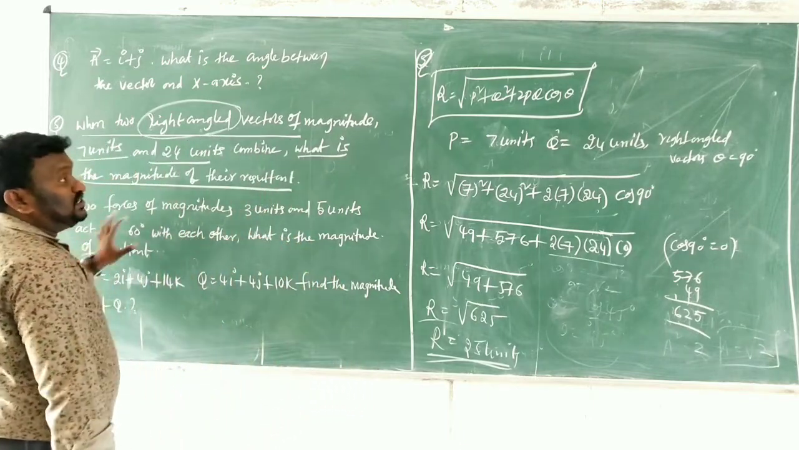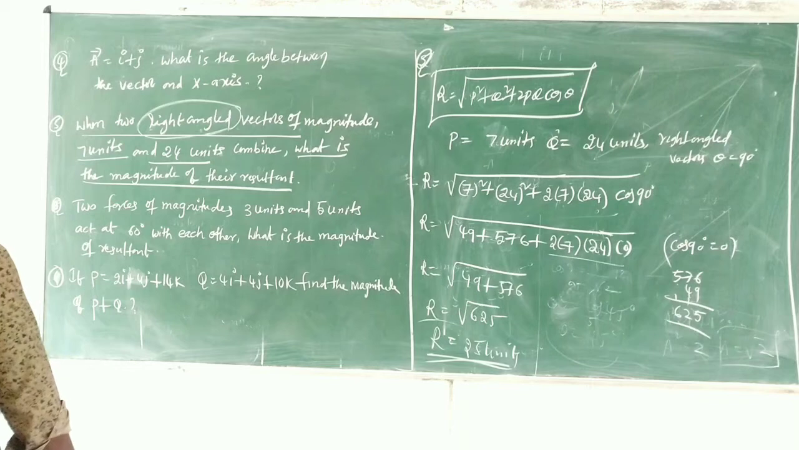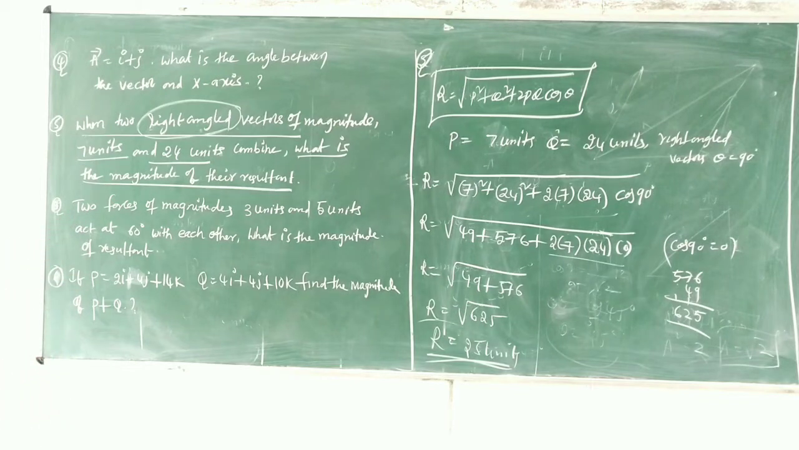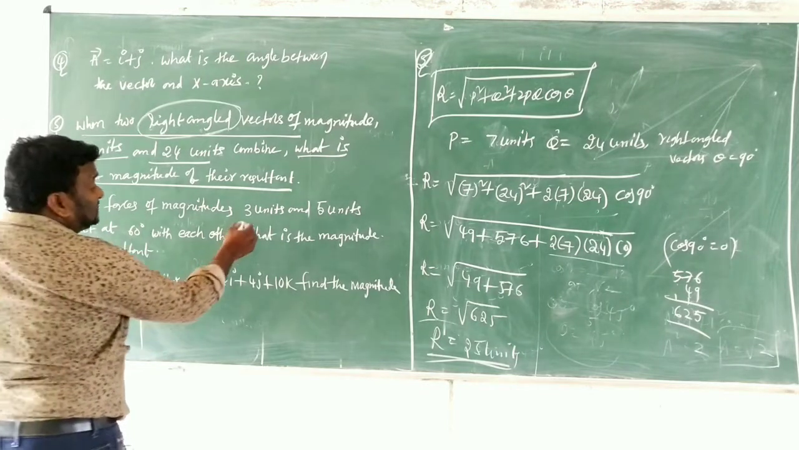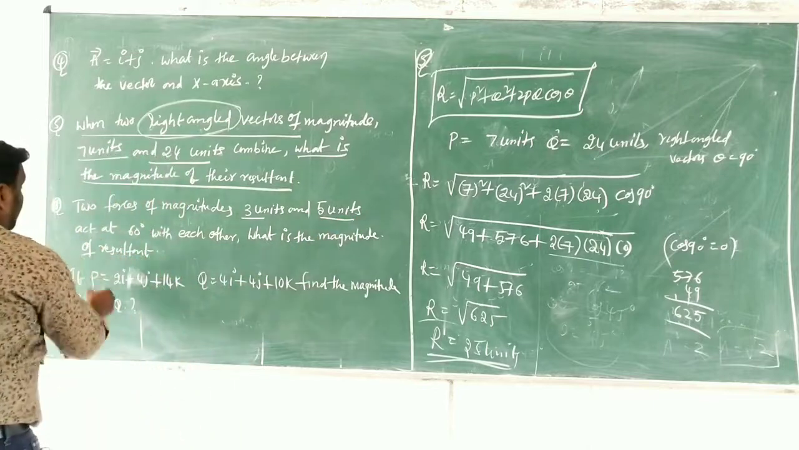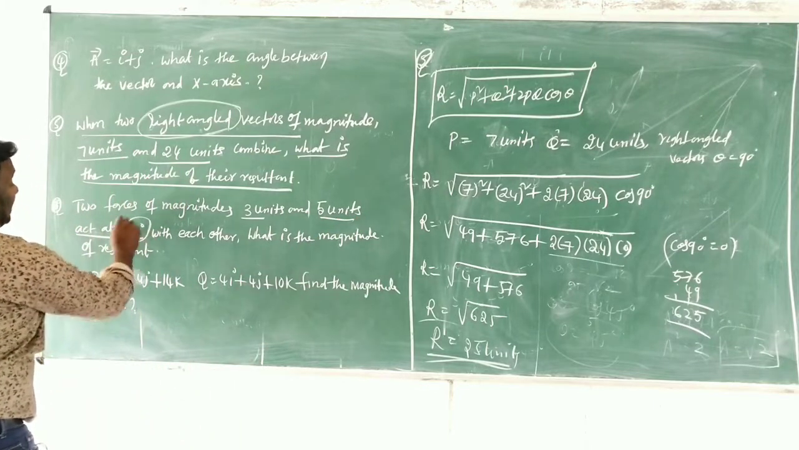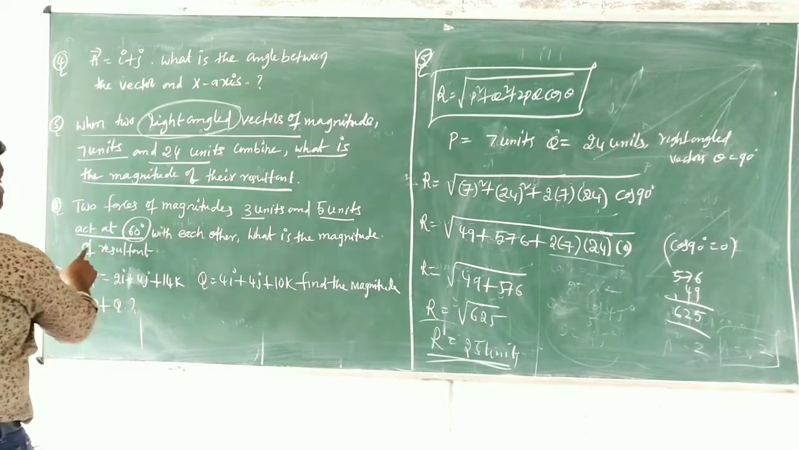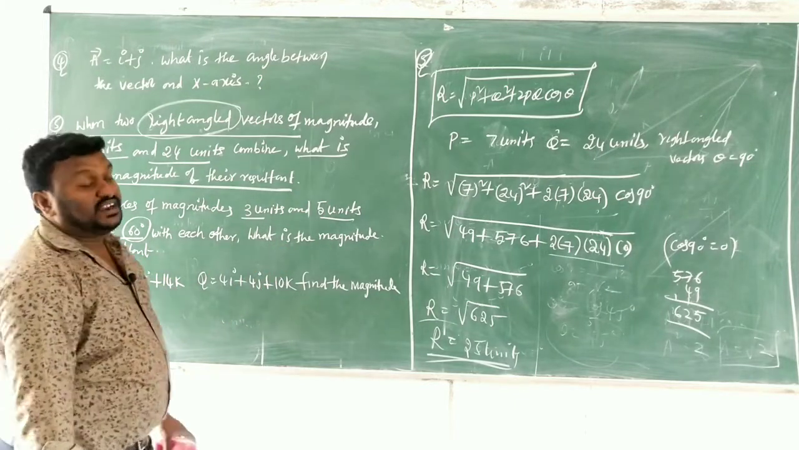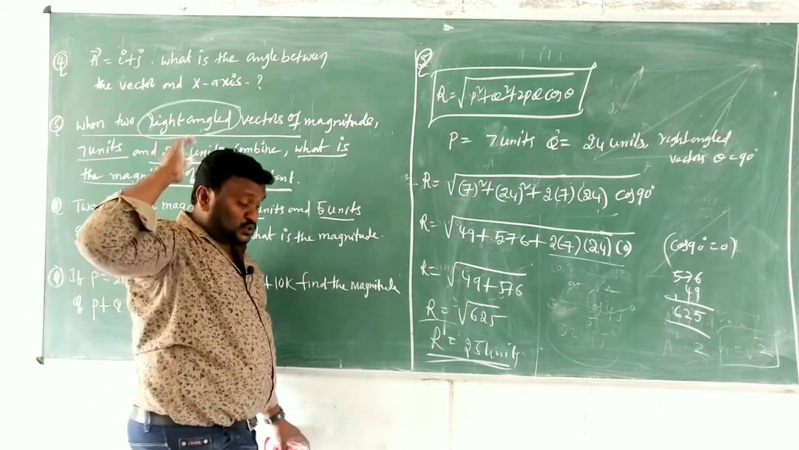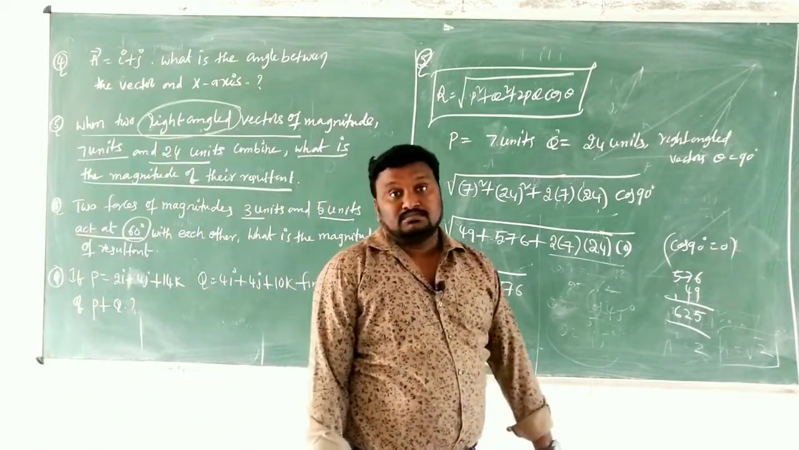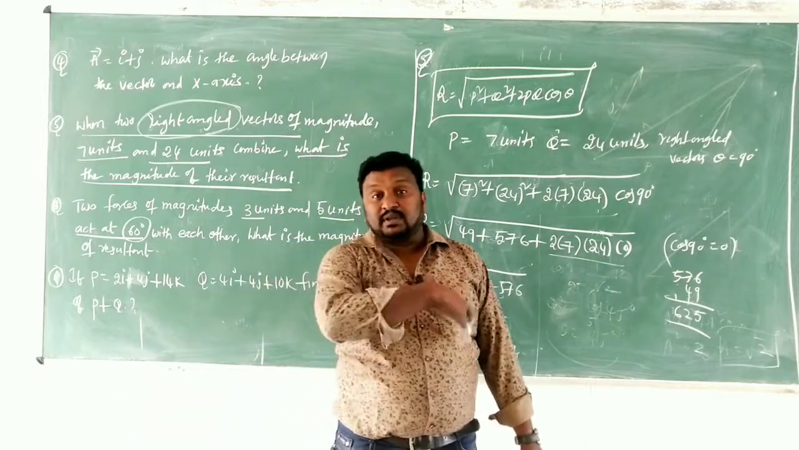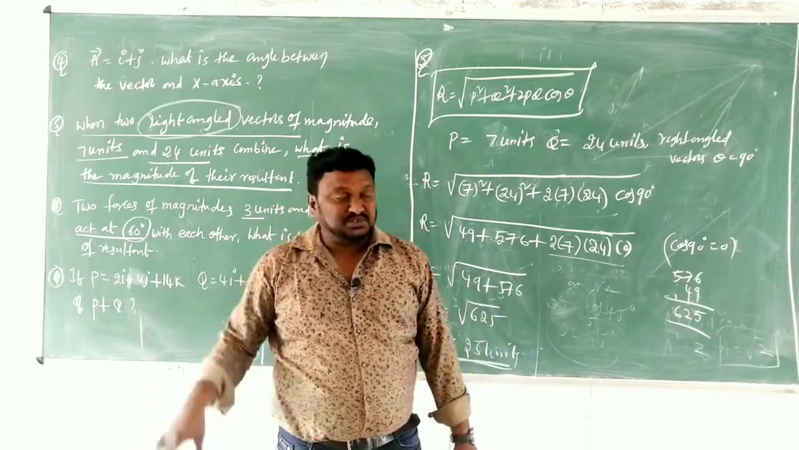Okay children, the next question is also the same thing, based upon the same formula. This question is the third question in our textbook. Two forces of magnitudes 3 units and 5 units act at a 60 degree angle with each other. What is the magnitude of the resultant? Children, this is asked many times in public examinations. Check the previous question papers and you may find all these questions.